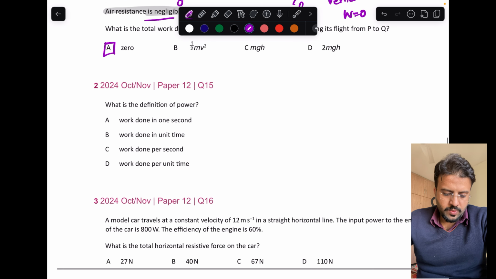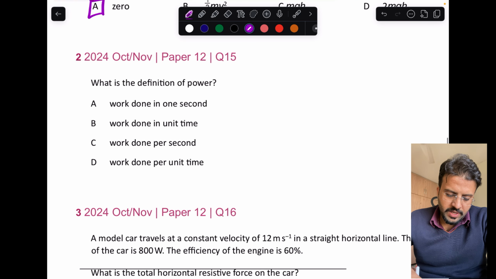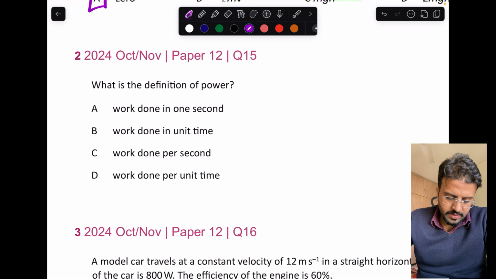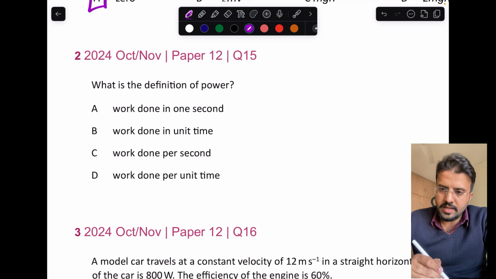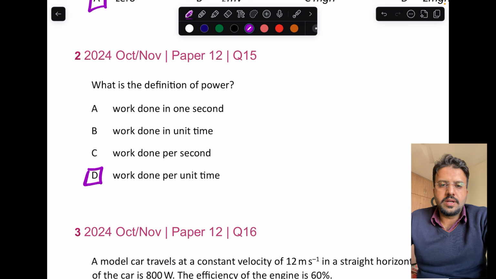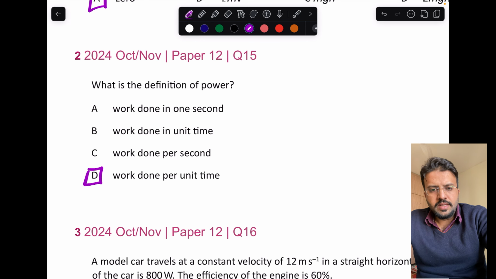In the next question, question 2, what is the definition for power? So it's a pretty easy question. Power is defined as work done per unit time, right?